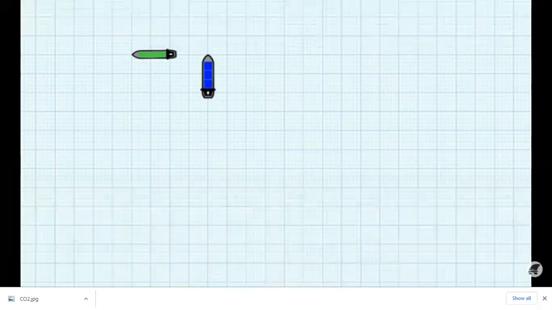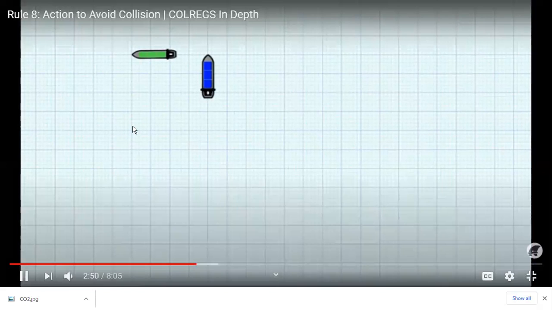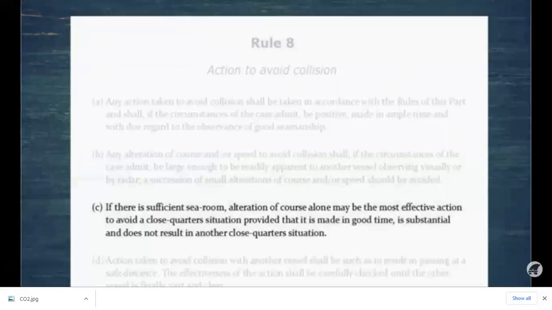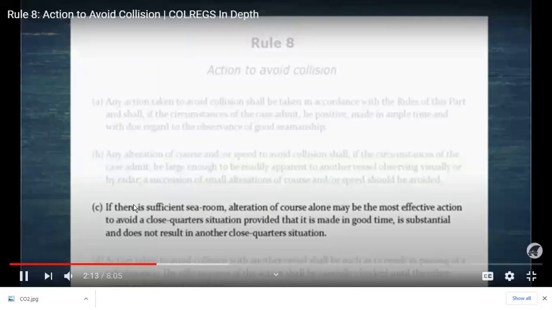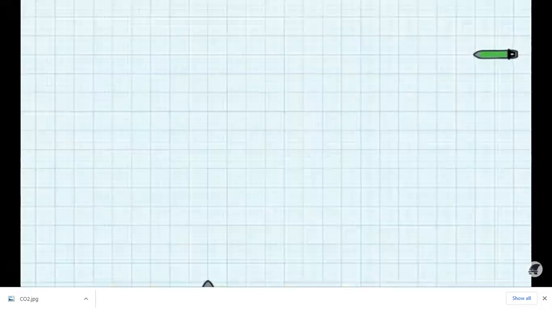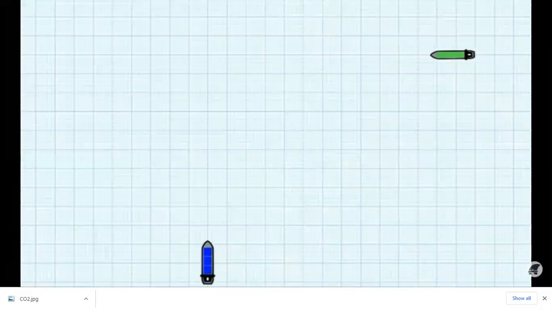You can see even reducing speed will help, but it will take a long time, and by the time the situation can get worse, and it can damage or have some negative impact on the engine also. So that's why this rule is saying that if you have sufficient sea room, alteration of course is the most effective action to avoid a situation. But it should be substantial and not result in another close quarters situation.